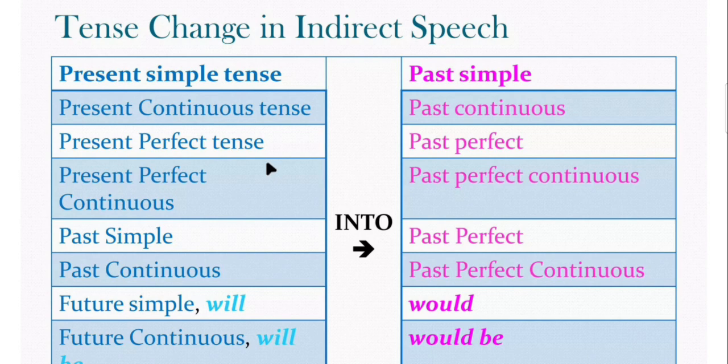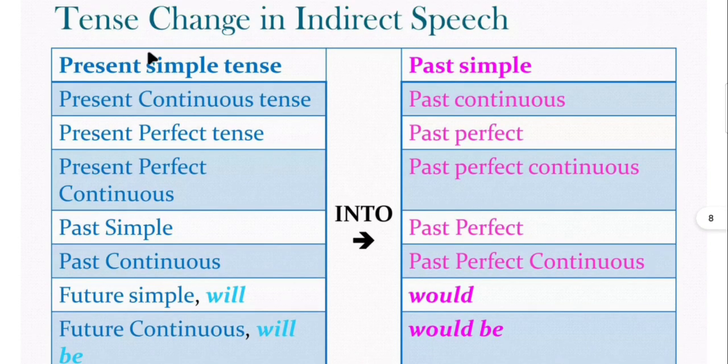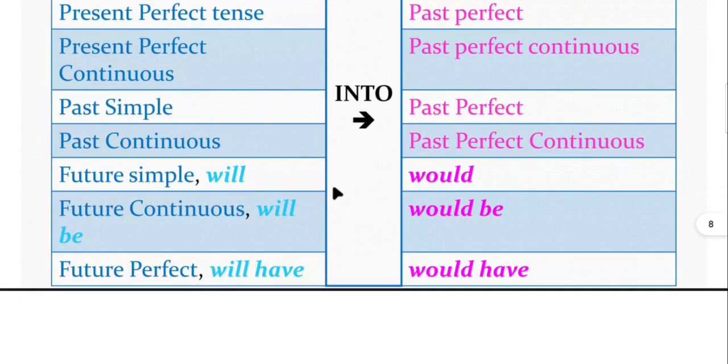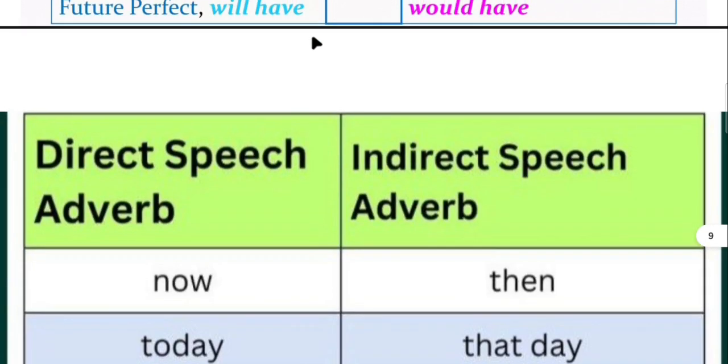If reporting verb is in past tense, then how to change the tenses? Let's see. Present simple tense changes to past simple, present continuous to past continuous, present perfect tense to past perfect, present perfect continuous to past perfect continuous, simple past to past perfect, past continuous to past perfect continuous. In future, will changes to would and shall changes to should.